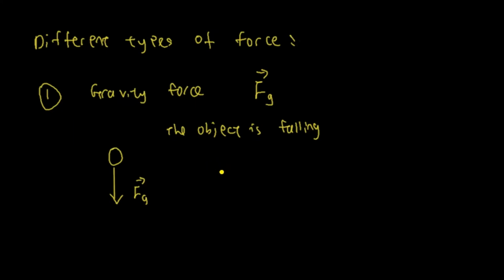Now we're on the earth. There is gravity pulling on the object. That's why we are able to stand on the ground. Otherwise, we would be floating like the astronaut in space. So what is a gravity force? Gravity is usually 9.8 meters per second squared. It's approximate. And if you want to write it in a directional way, which is acceleration downward, it's negative 9.8 meters per second squared.